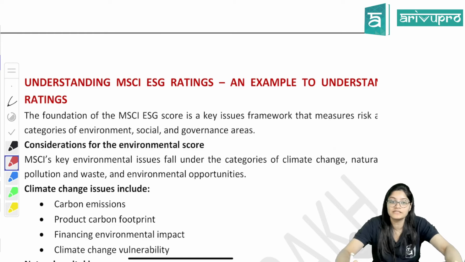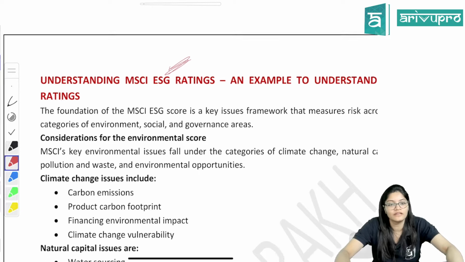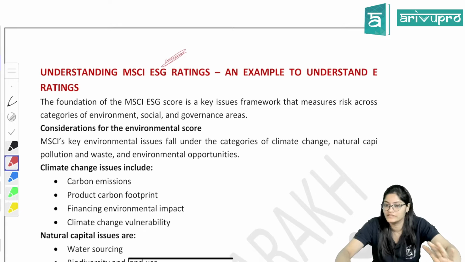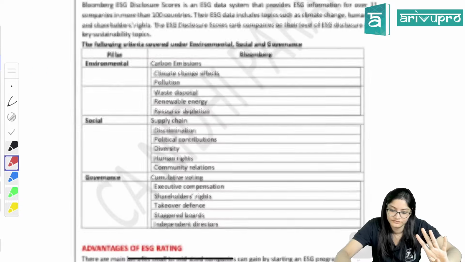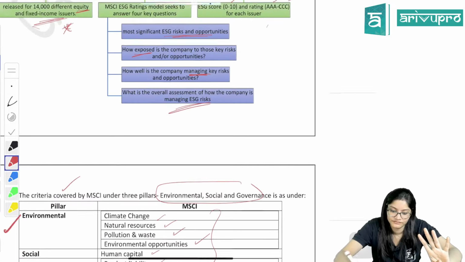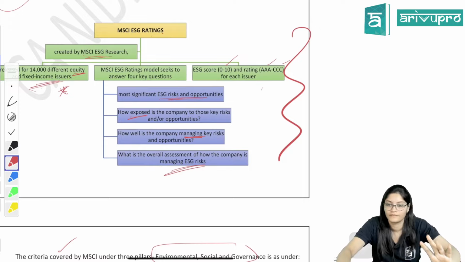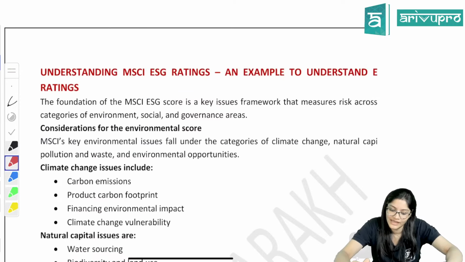Now, MSCI. One general example is given of how to understand MSCI ratings. Again, of course, this is not going to be asked in your exam. It is just an example given. In MSCI, 4 questions were answered, right? Correct? So an example is given.